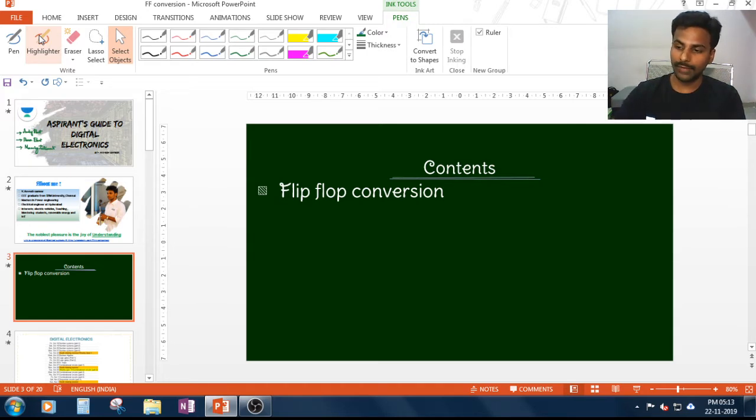Coming to today's concept, we are talking about some important flip-flop conversions. I'm checking your comments. If you have any doubts, do let me know in the comment section.